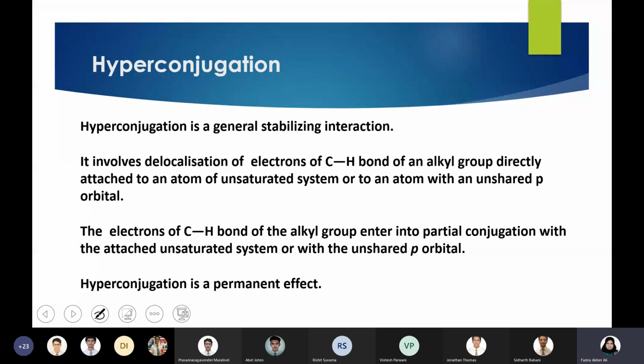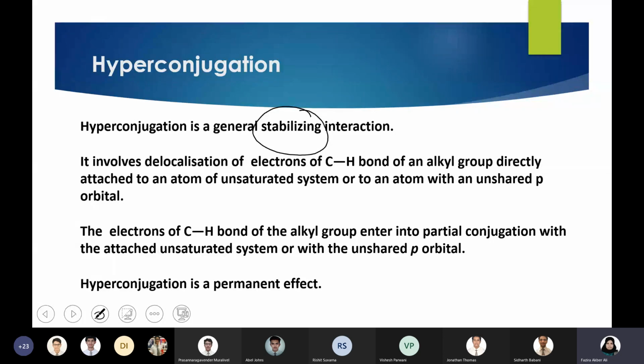Yeah, because after understanding how it operates, it will now be very easy for you to define the concept. This is basically for stabilizing, because you can see the positive charge of the carbocation has disappeared, meaning you are stabilizing the carbocation. So hyperconjugation is a very important thing in stabilizing, especially carbocations.